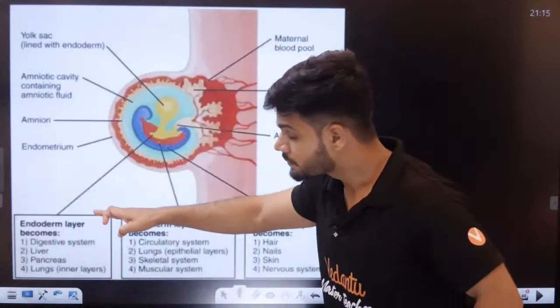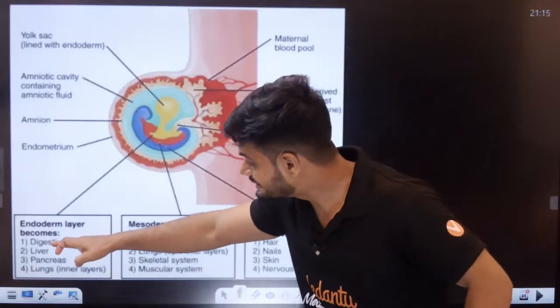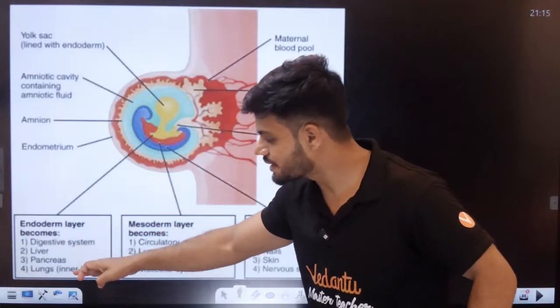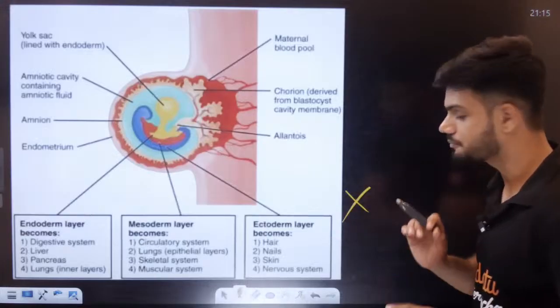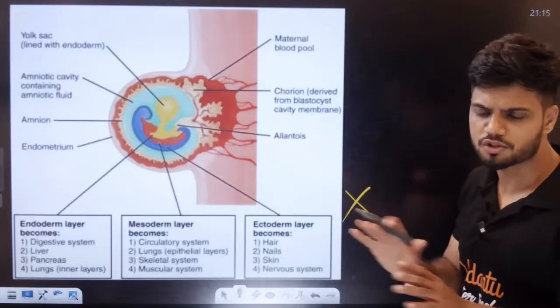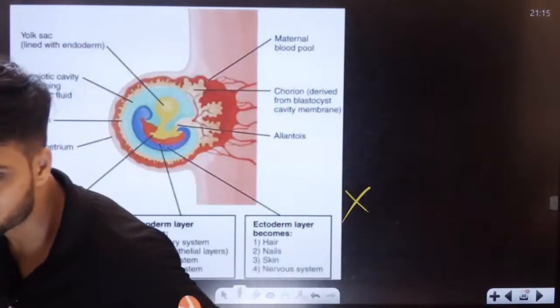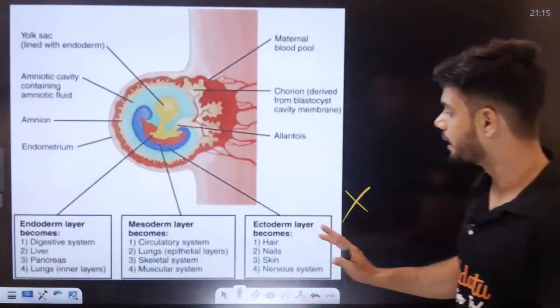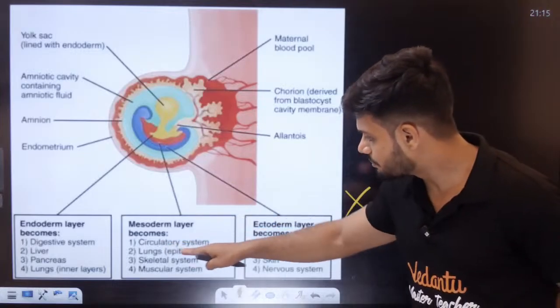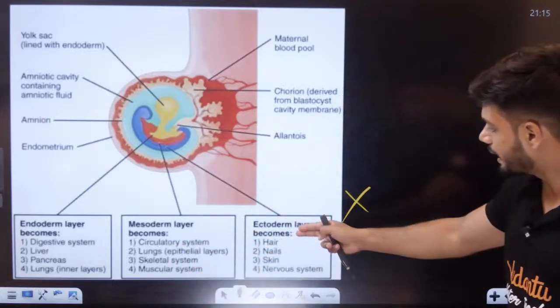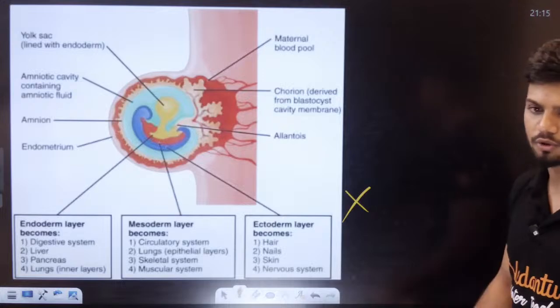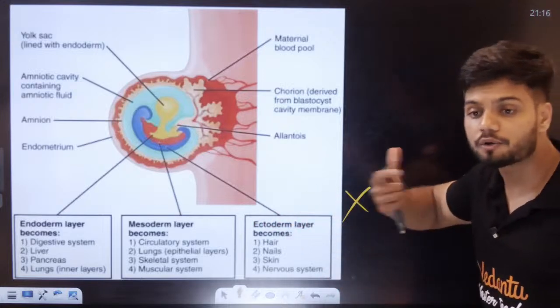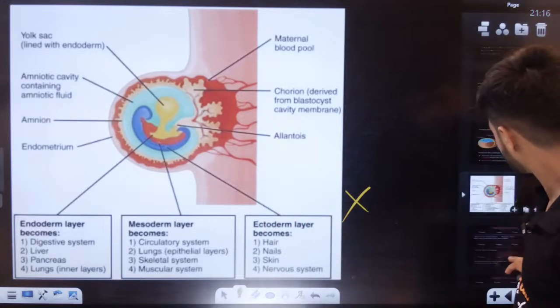For example, endoderm will make the digestive system, liver, pancreas, lungs. Students, again, this you do not have to learn by heart. Mesoderm, circulatory system, skeletal muscles, muscle system; hair, nails, skin, nervous tissue by ectoderm. That is, different layers producing different structures.